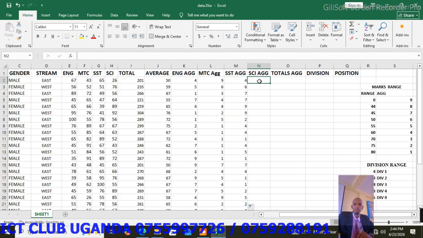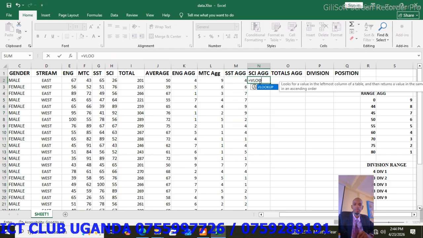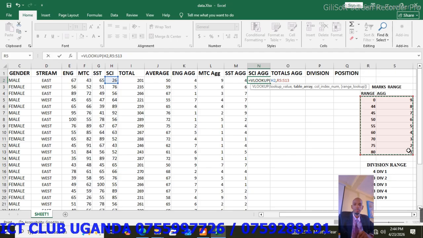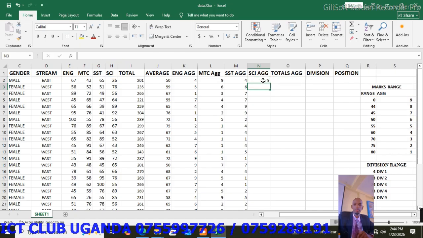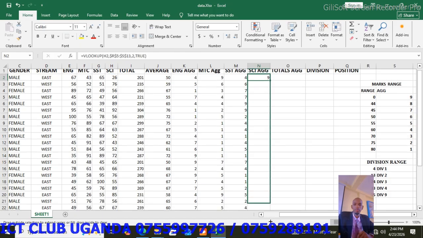Then science aggregate equals VLOOKUP, open the brackets, the first science mark here is H2, comma, highlight the table array, press F4 to lock it, comma, column index number is 2, comma, true. Close the brackets, press enter, autofill to get the rest.